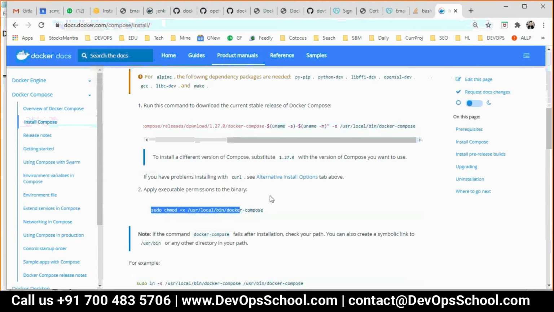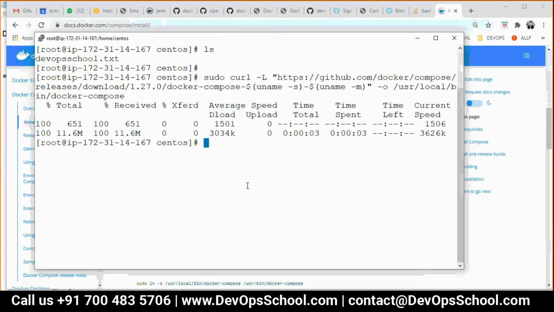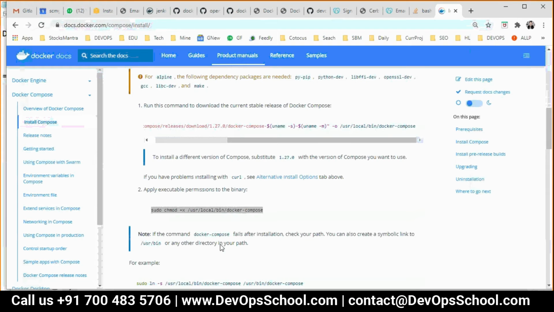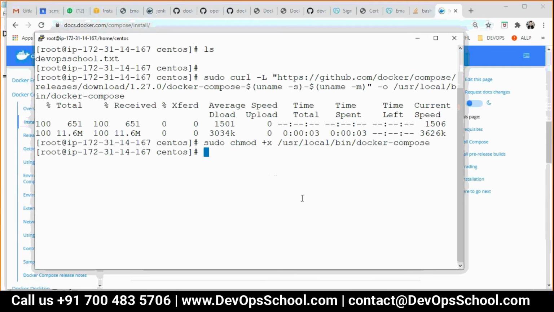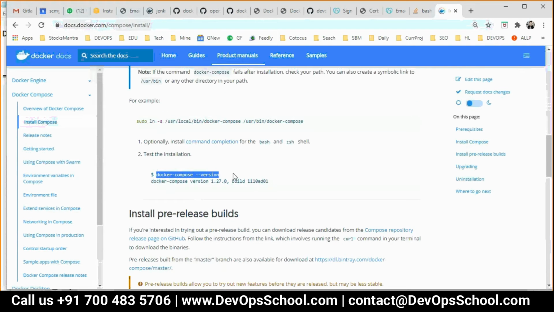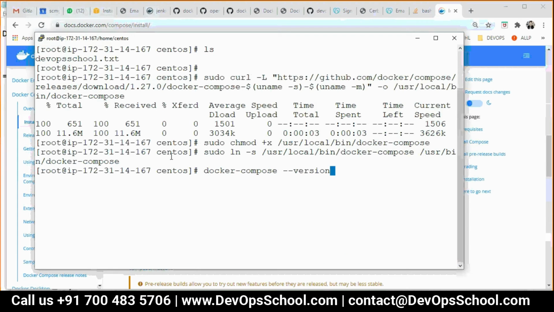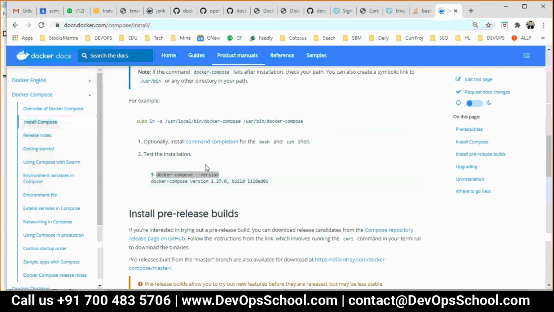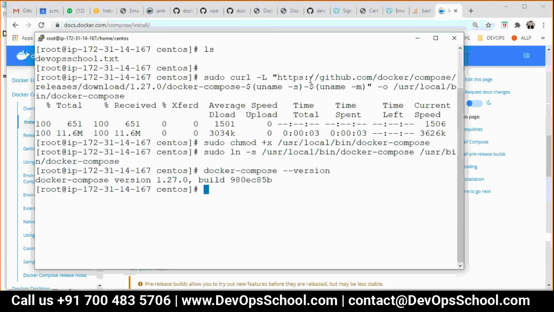Downloading. Giving the permission. Soft link. Done. Very simple, nothing great. These are the commands I ran. So Docker Compose got installed.